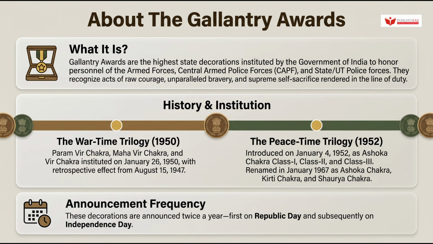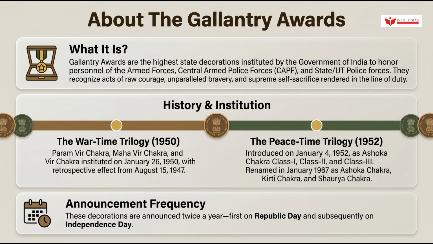Now, coming to the history and institution of these awards, and this is where many aspirants lose marks, so pay close attention. The awards are divided into 2 distinct trilogies. The wartime trilogy consists of the Paramvir Chakra, Mahavir Chakra, and Vir Chakra. These were instituted on January 26, 1950, with retrospective effect from August 15, 1947.